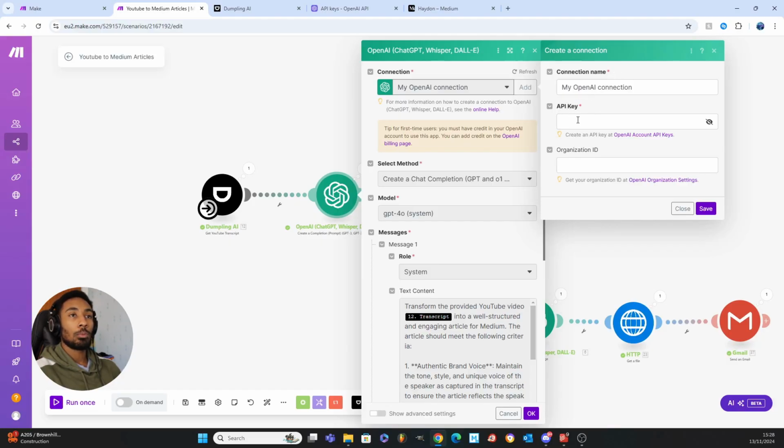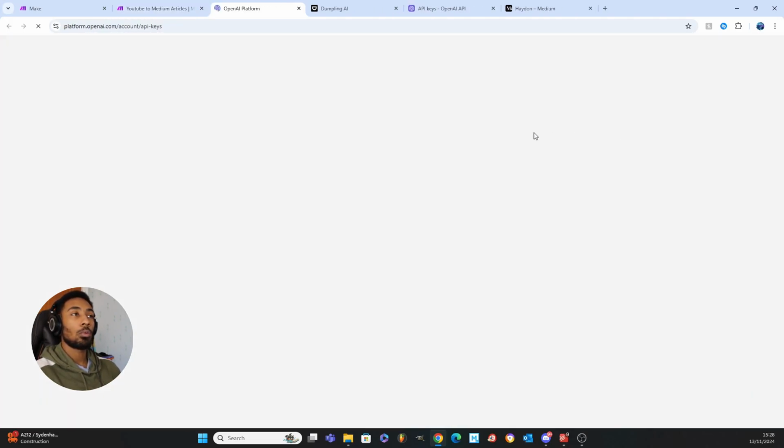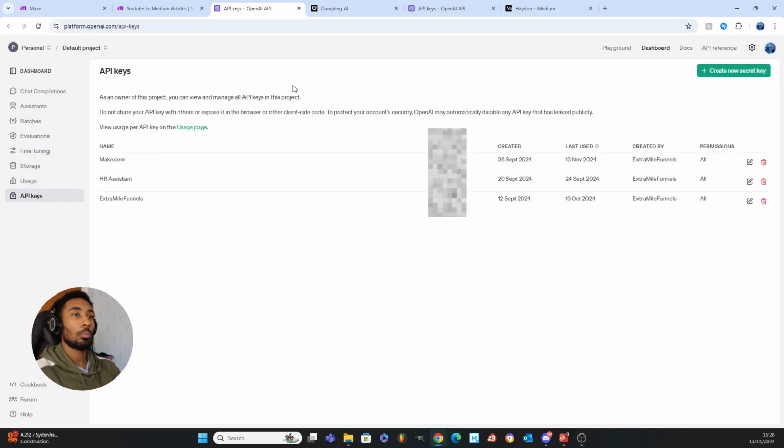API key is what we're going to need next, and you're also going to need your organization ID. The good thing about this is that it gives you a link here of where you can find your OpenAI API key. So you will need an OpenAI account for this. When we click on it, you're going to see a page like this.